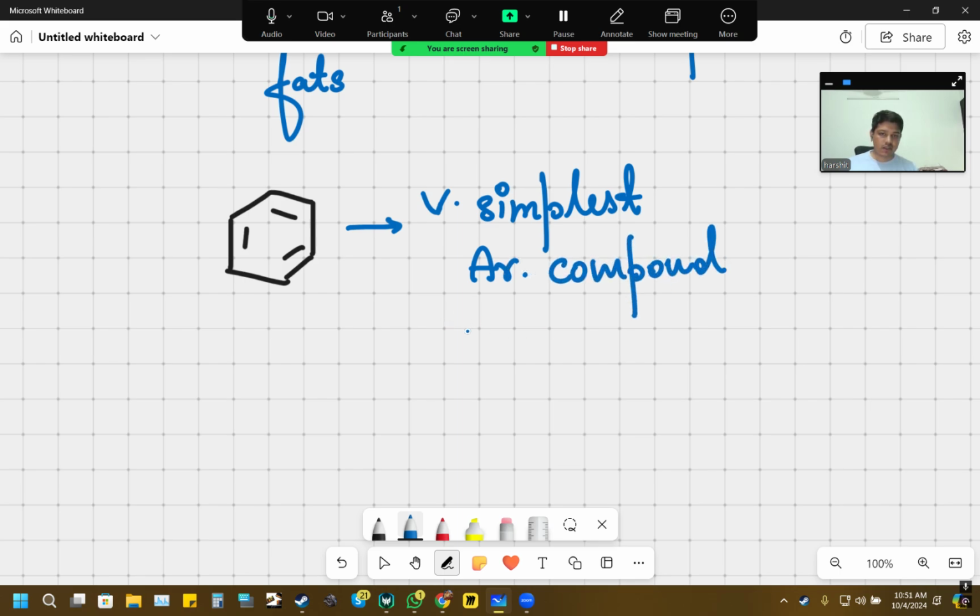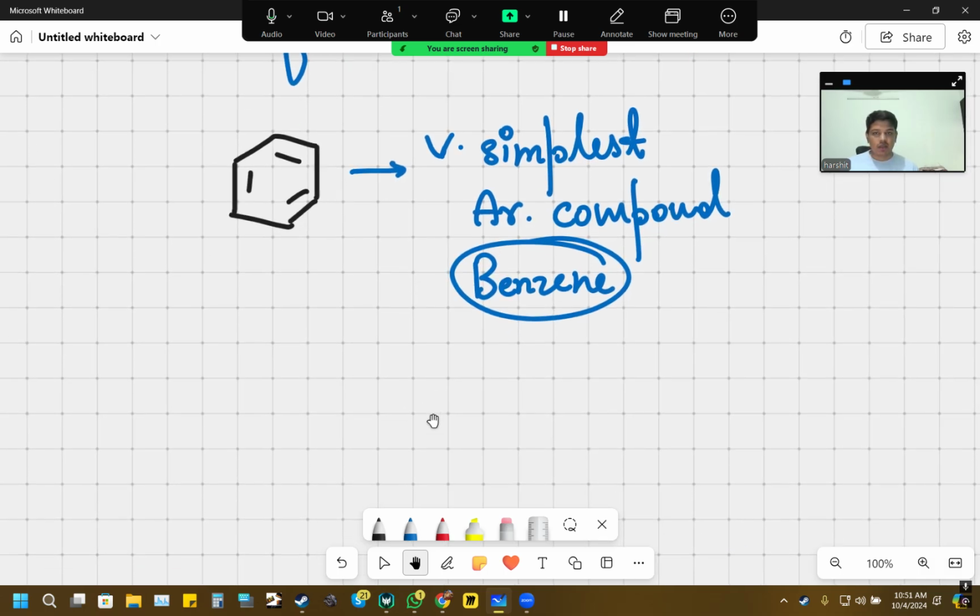This is called benzene. Now, what exactly is the difference between benzene and cyclohexatriene? Quickly going a little bit into the stereochemistry part of chemistry.